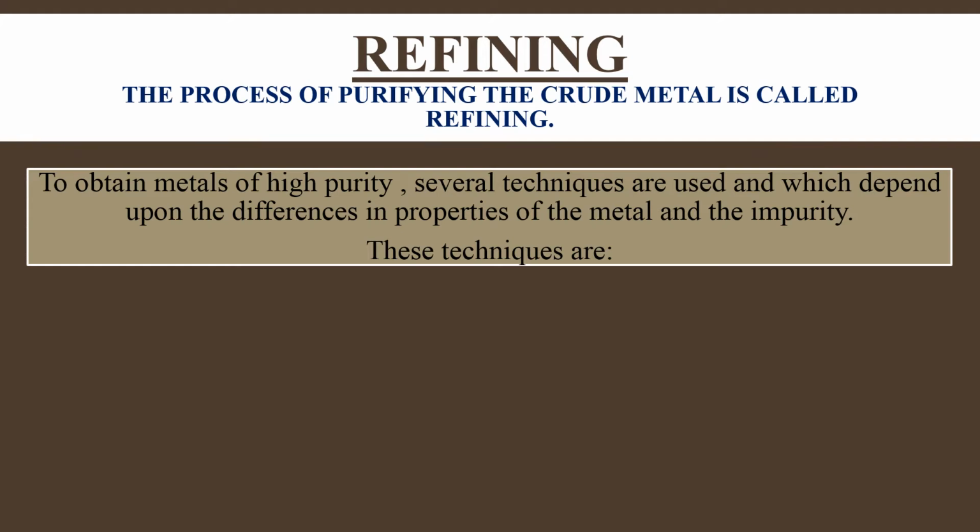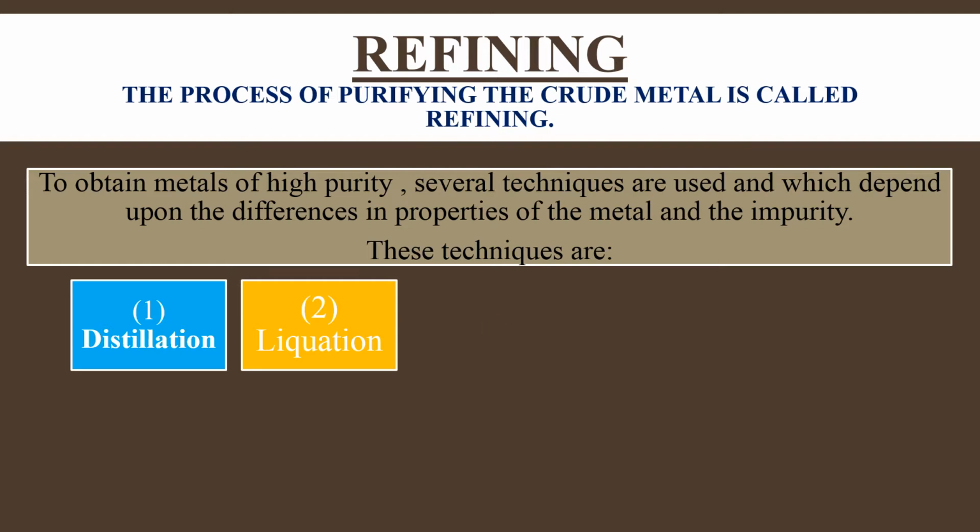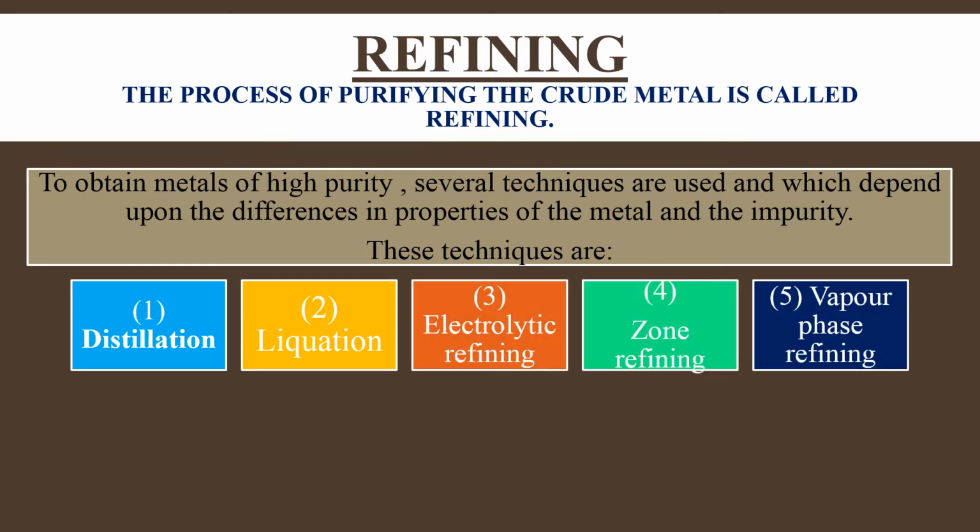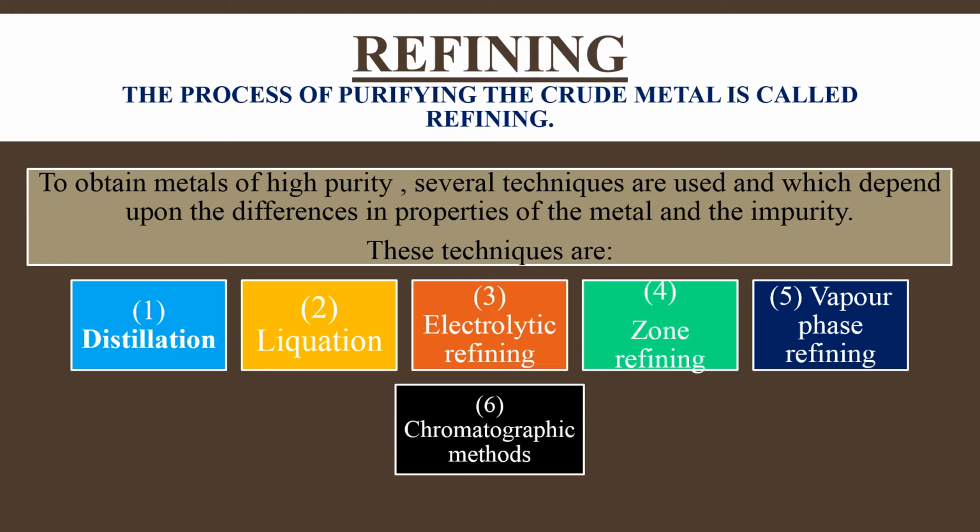metal and the impurity. The process we will use will depend on the difference between the properties of the metal and the properties of the impurity. So these techniques are as follows. First is distillation, liquation, electrolytic refining, zone refining, vapor phase refining, and chromatographic methods.